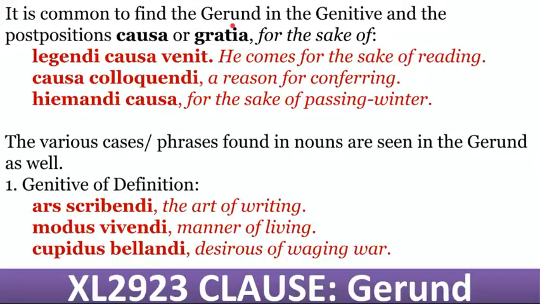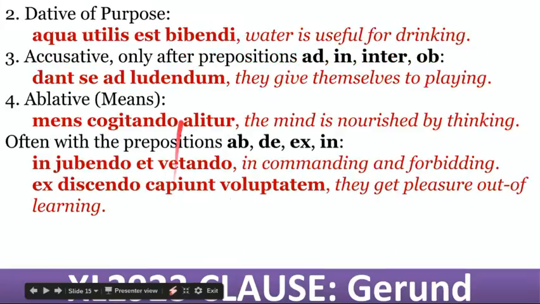It is common for the gerund in the genitive to be with causa or gratia. For the sake of coming, for the sake of reading, for the sake of conferring, for the sake of passing the winter. So any genitive: art of writing, mode of living. Notice these are genitive possessive phrases. Dative of purpose is often used too, but any case could be used.